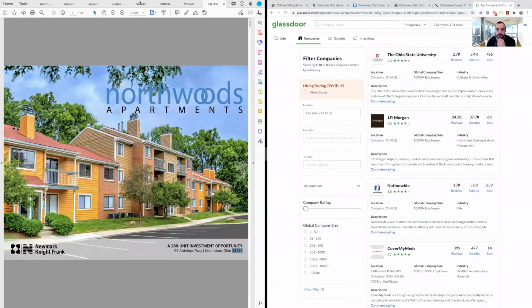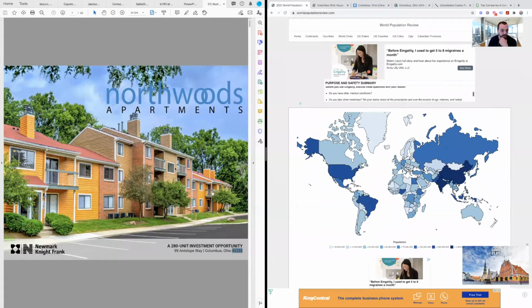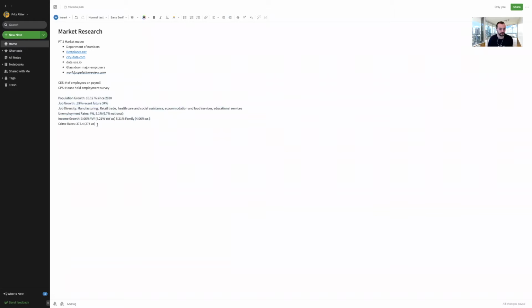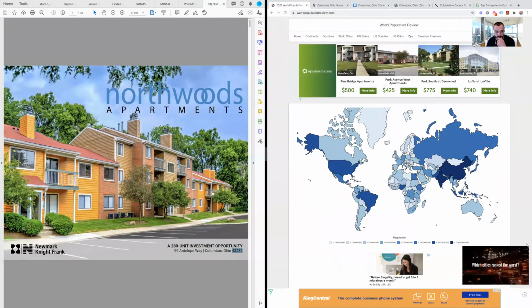So here's a deal that's in Columbus, Ohio, and pretty much what we're looking to do is find population growth, job diversity, unemployment rates, income growth, and crime rates. I have some of these websites right here. I'm also going to put them in the details down below. But I want to show you kind of what it looks like to find this stuff. I've already gone through and found this, but I'm going to show you what I do when I look for this. So we want to start off with population growth, right?